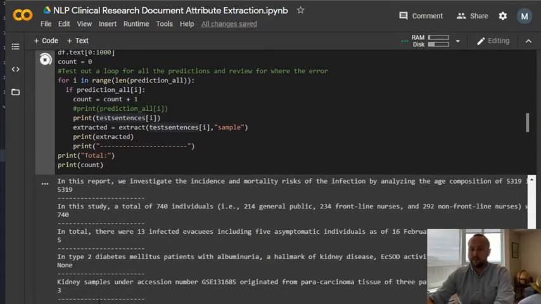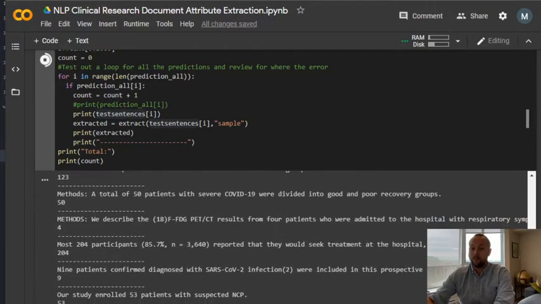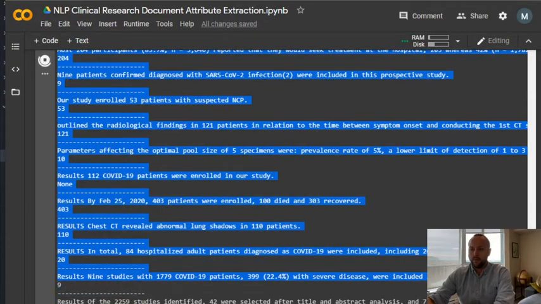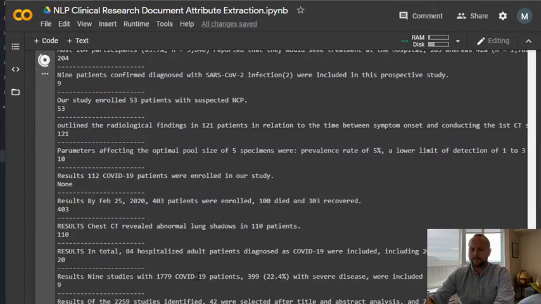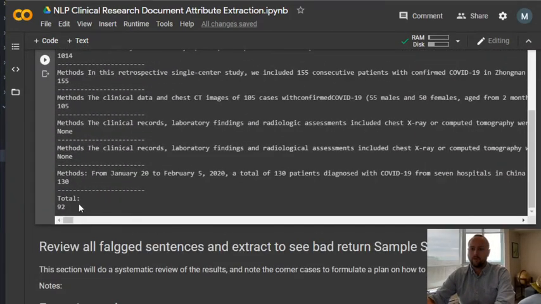So we can see it's going to go through, finding all the sentences now that do not really match. It's going through all of them and telling us what it picked out. Like in our particular case, result 9 seems like it's a bit incorrect. But what we can see here is all of the sentences and where the numbers have pulled them out.